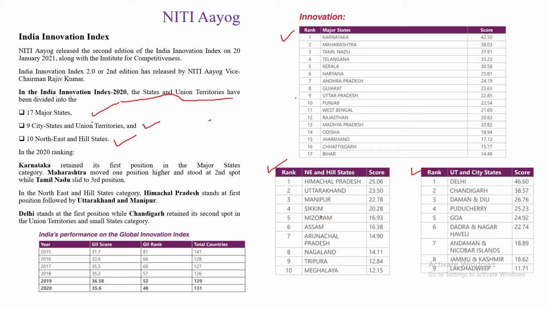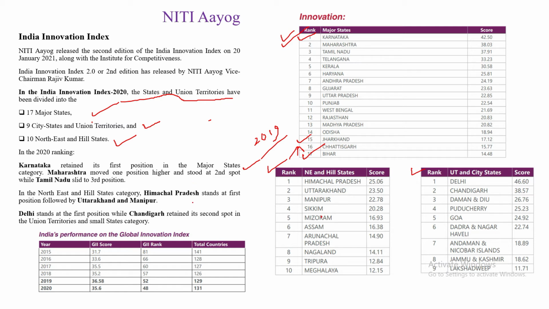And when we go to the report directly, this is the report which was released in 2021, and who has retained the first position? It is none other than Karnataka. First position is Karnataka, and the last is Bihar. In the 2019 report also, the first edition, Karnataka was first, and the last was Jharkhand. This time they have moved up 2 places. This is for major states, so it might be very important for your exam.